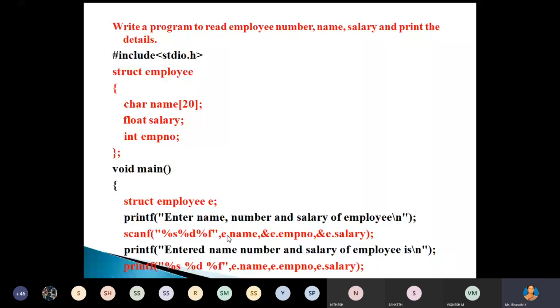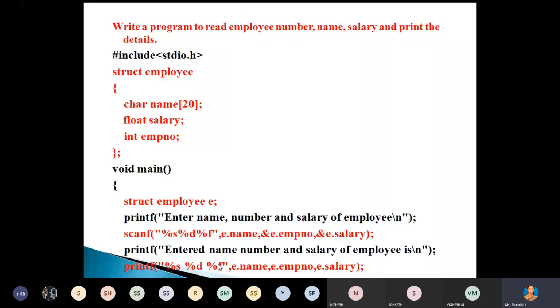What is the percentage? Format specifier. Percentage s, percentage d, percentage f, those are the format specifiers. To store the values in that particular address, we are using these format specifiers. Percentage s for the string, percentage d for integer, percentage f for float. Right? Any other doubt?